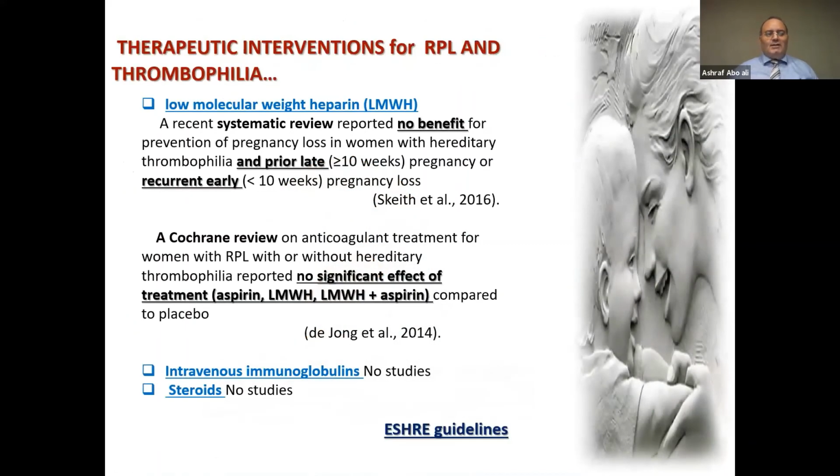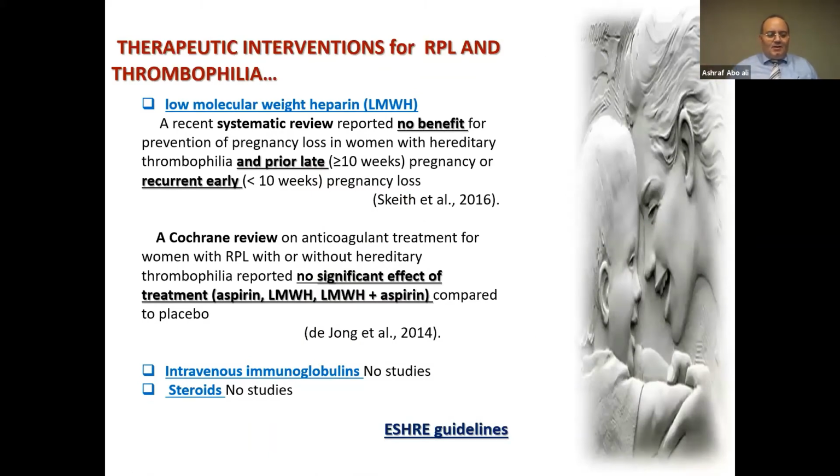Okay, let us go to the treatment: how we will treat the patient with thrombophilia. Therapeutic intervention for recurrent pregnancy loss and thrombophilia patient. Low molecular weight heparin: a recent systematic review reported no benefit for prevention of pregnancy loss in women with hereditary thrombophilia and prior late (more than 10 weeks) or recurrent early (less than 10 weeks) pregnancy loss.